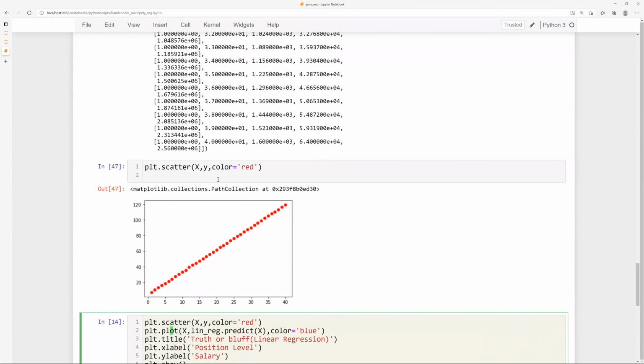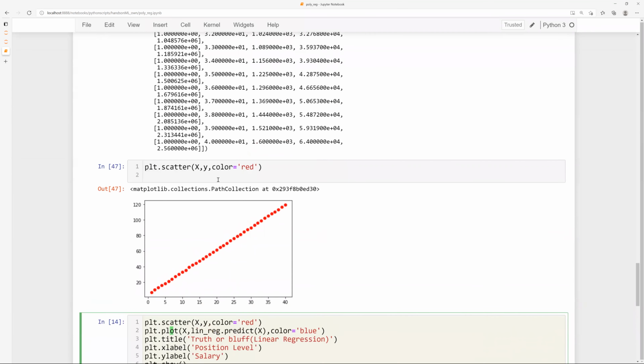What is this doing? Anybody? Scatter created a scatter plot. What is the plot function going to do? Anybody wants to say? The line. It will create a line. It creates a line plot.